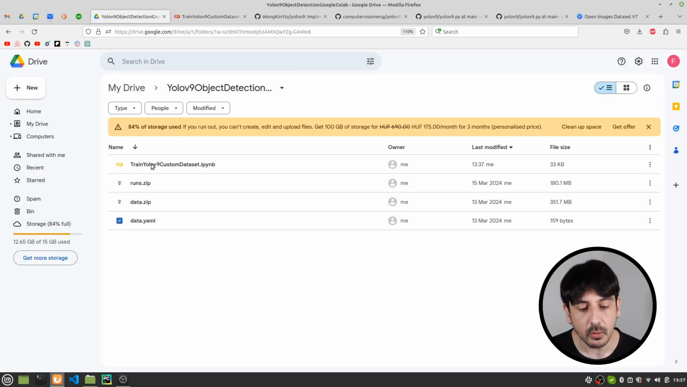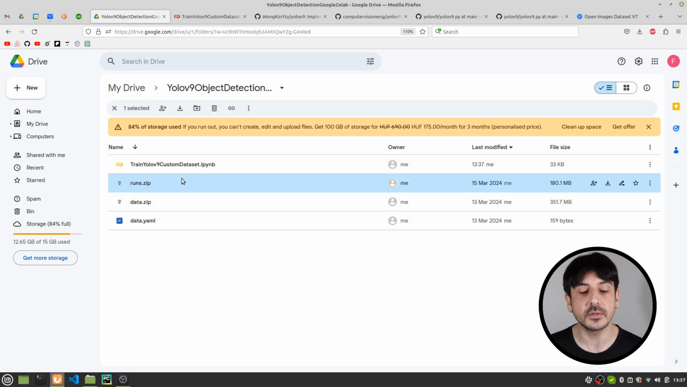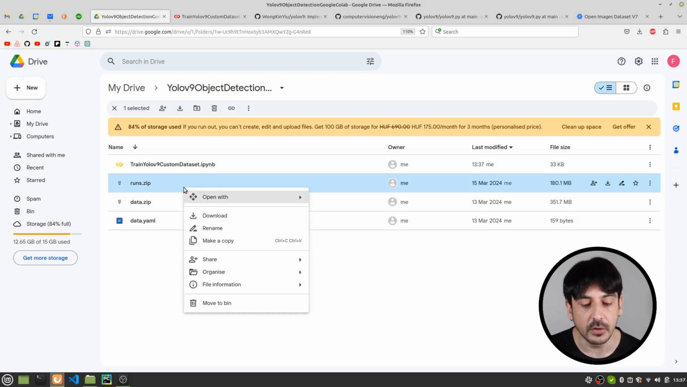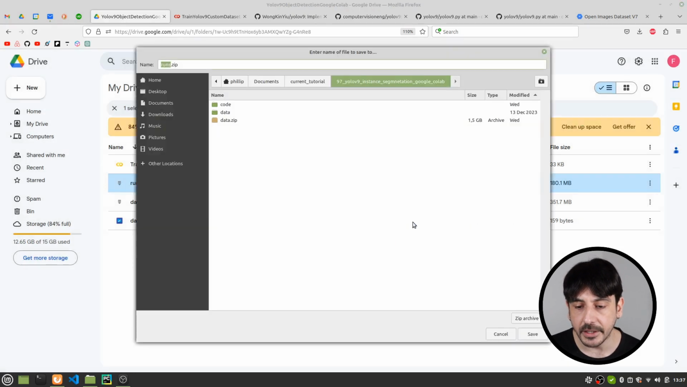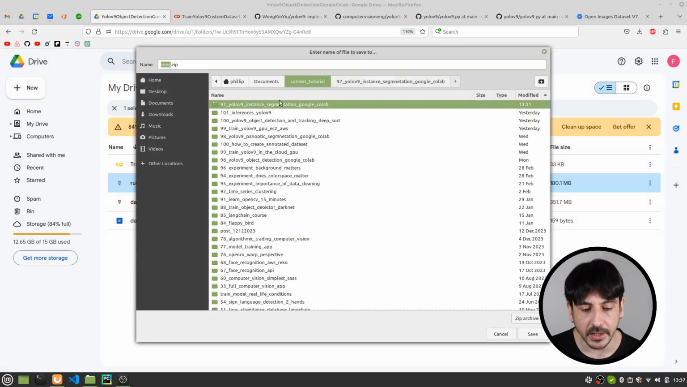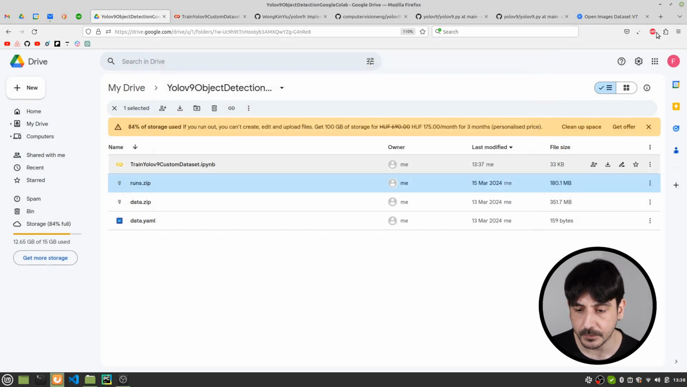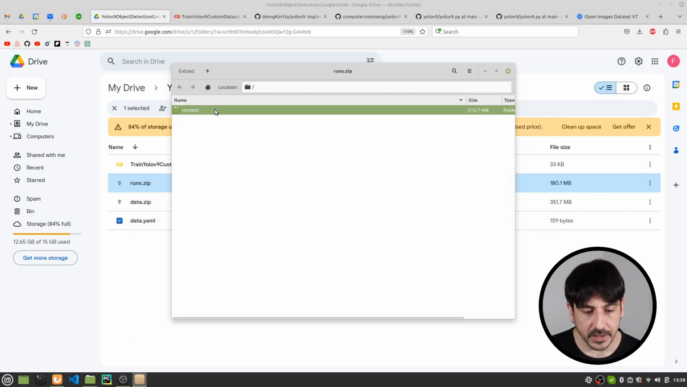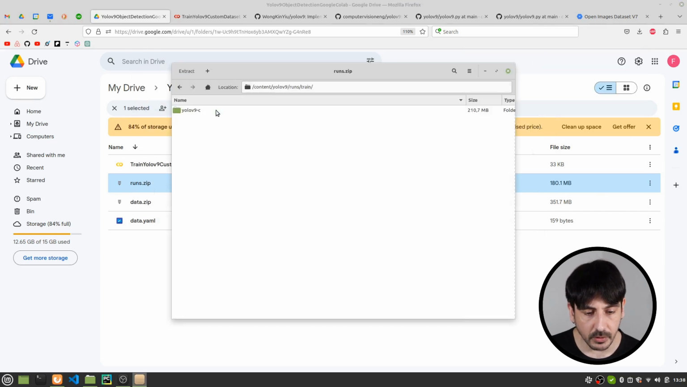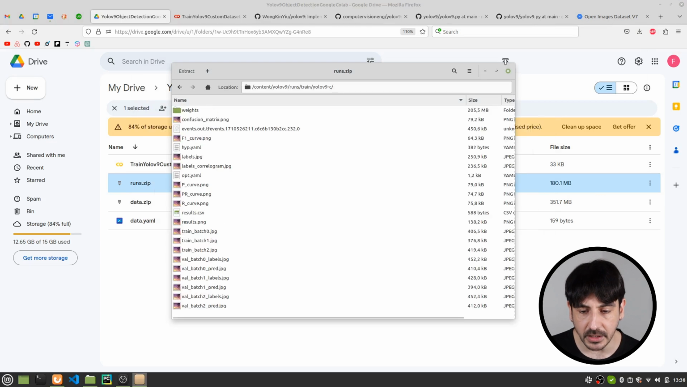If I go back to my Google Drive, you can see that this is the runs.zip file we have just copied from Google Drive. The only thing I'm going to do now is to download this file, and now I'm going to show you how this file looks like. So I'm going to download the file over here. And you can see that we have all the results from this training process exactly over here.